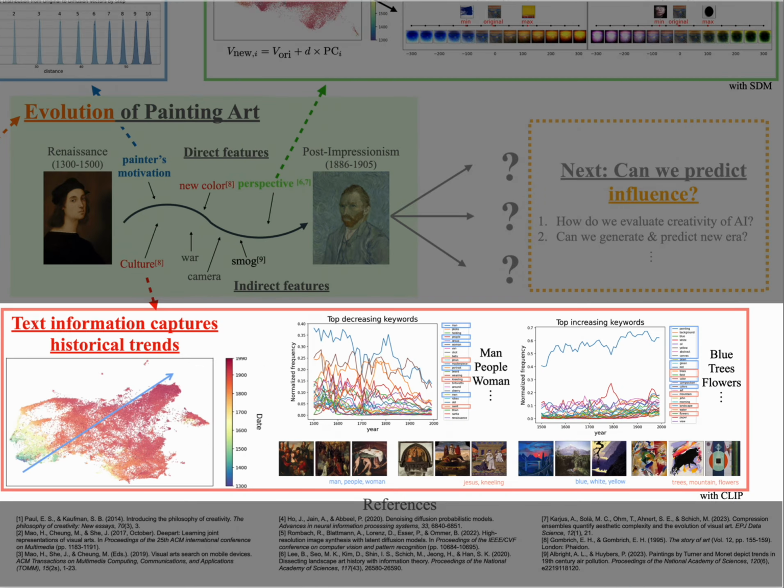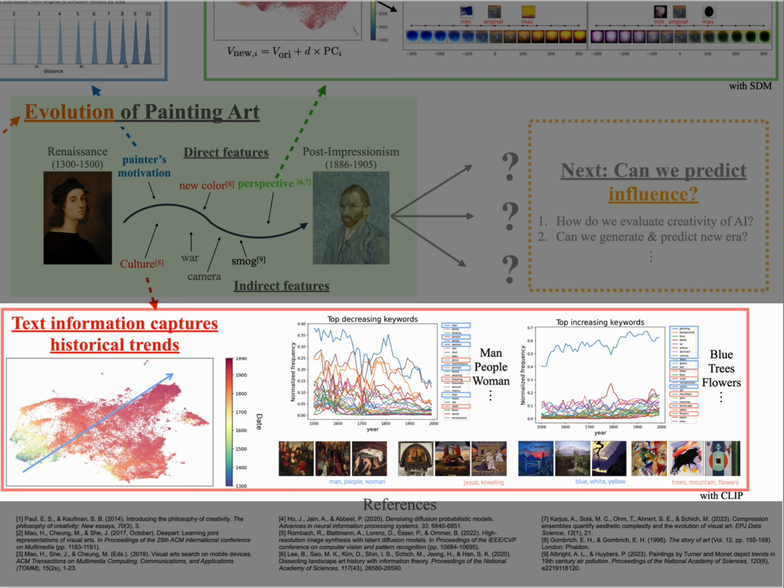When we extract the keywords from the image, we can see some trends. First, we can find that many keywords represent the object in the painting. Keywords such as man, people, woman, babies, and Jesus are decreasing, and tree and flowers are increasing. In our data set, it is true that the number of landscape paintings is increasing.